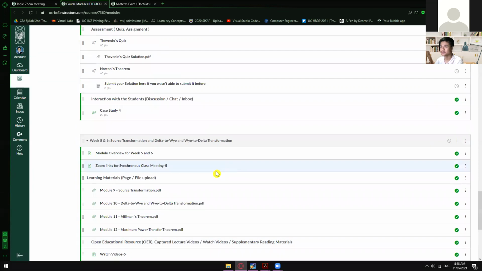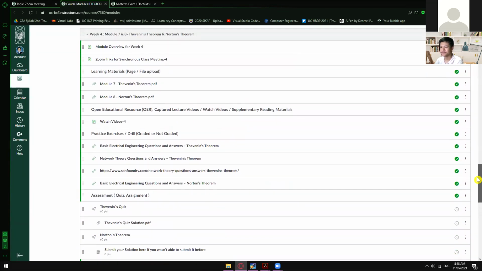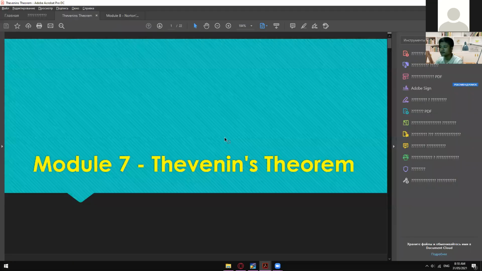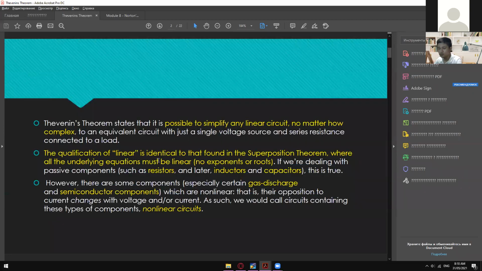Okay. So yeah, anyway, let's now start with the Thevenin's theorem. All right. So for the Thevenin's theorem, this one is super similar with the superposition theorem, the nodal method. Okay, so as you guys can see, it also needs transformation. So this one is possible to simplify any linear circuit, no matter how complex it is. Okay, so yeah, I guess this is super possible in any kind of circuit.